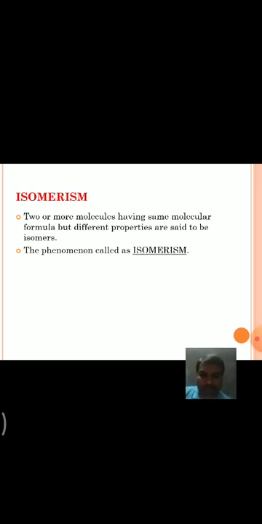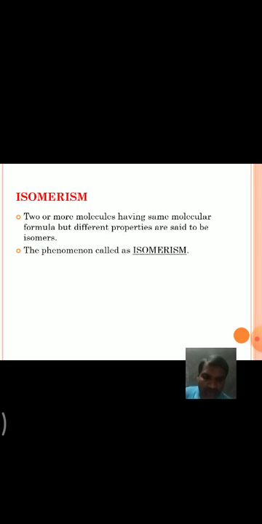Isomerism means the phenomenon of existence of two or more molecules having the same molecular formula but different properties. The phenomenon is said to be isomerism, and the molecules are said to be isomers.